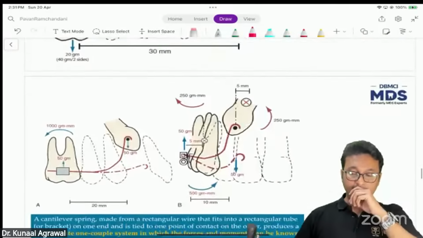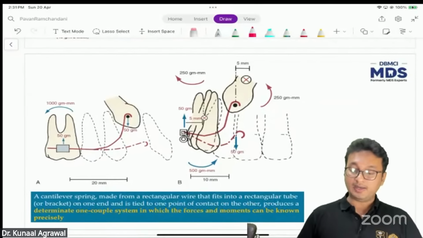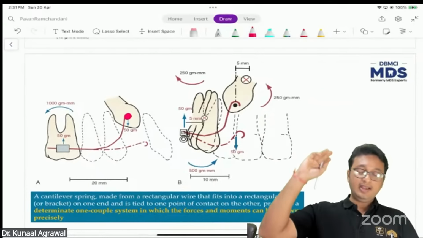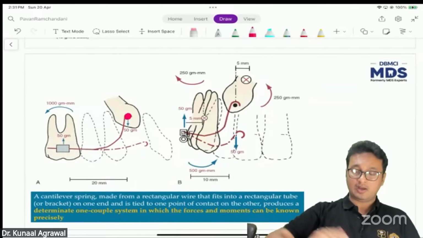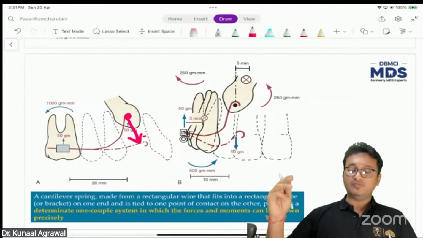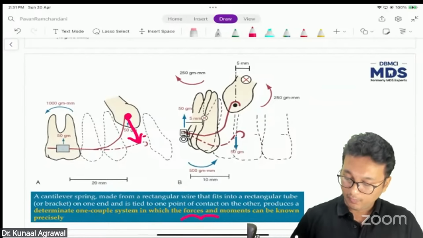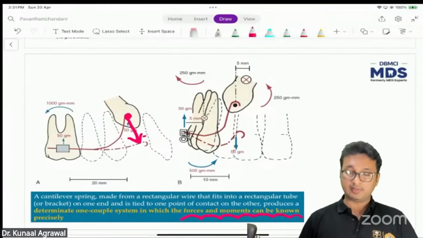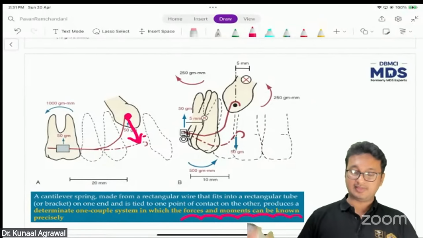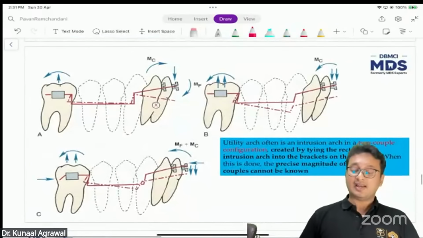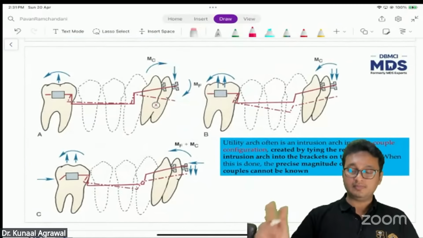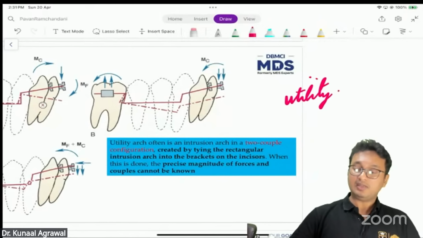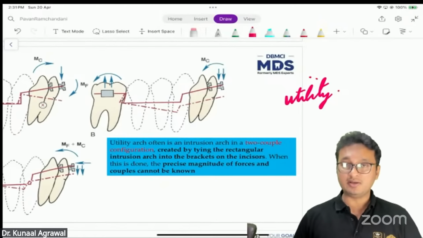So example could be a cantilever spring. You can see there's a single point contact here, and the wire is bringing the impacted canine down. So we can actually measure the forces and moments generated, which can be known precisely by means of certain instruments. That is why it is called a one couple system, statically determinate system. Whereas statically indeterminate or two couple system, the example will be utility arch, where we have multiple contacts between the arch wire and the bracket slot.